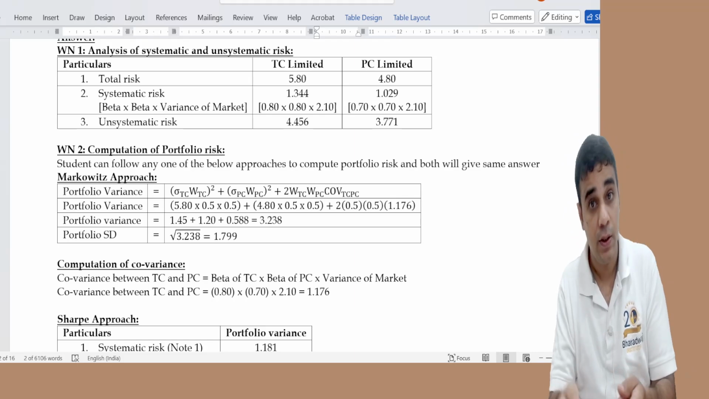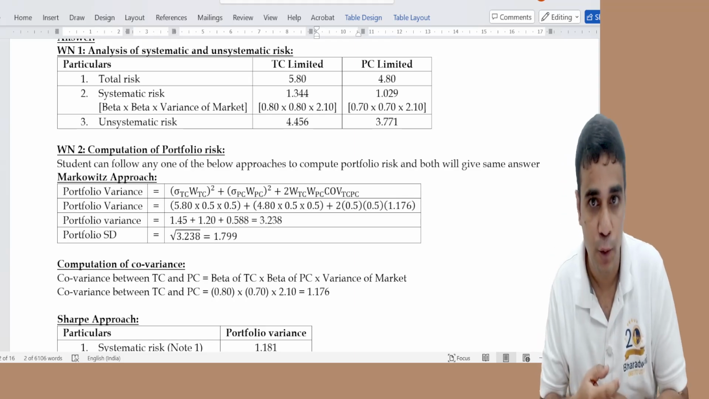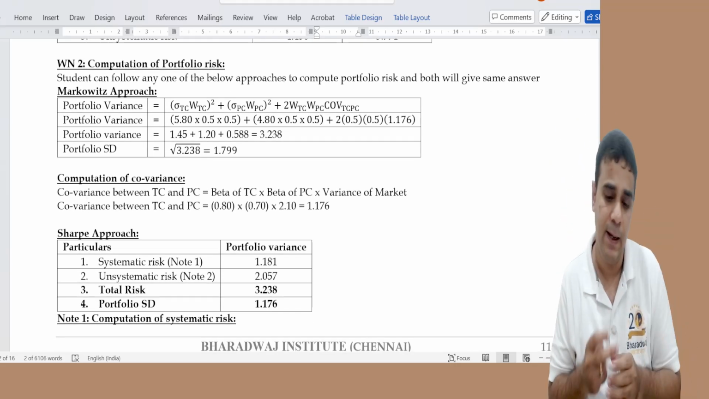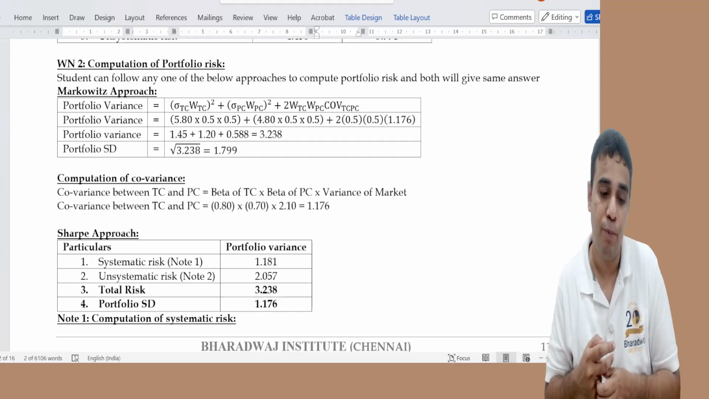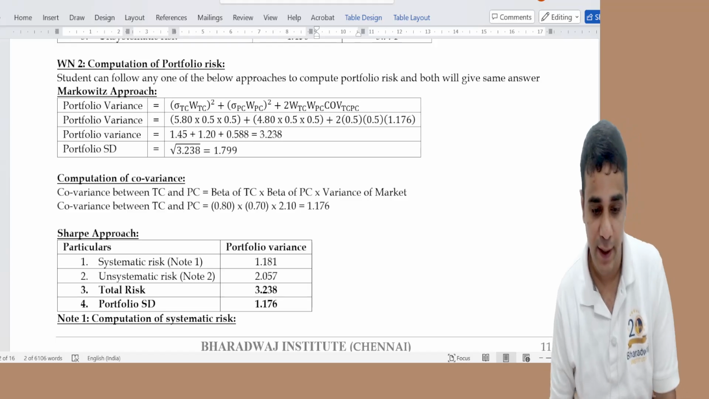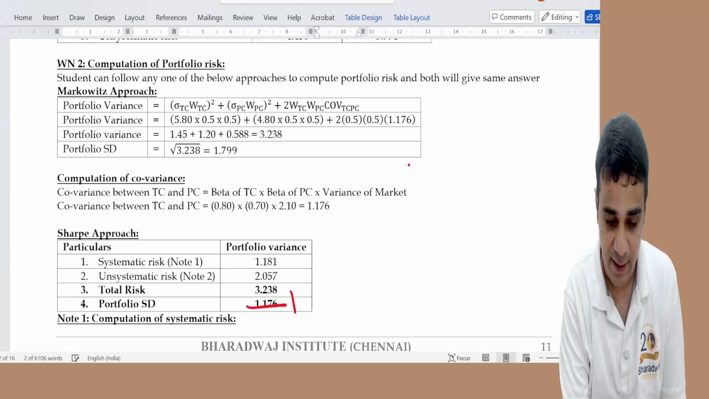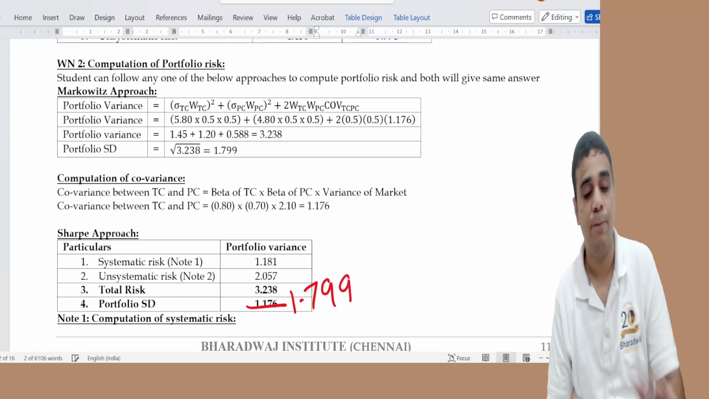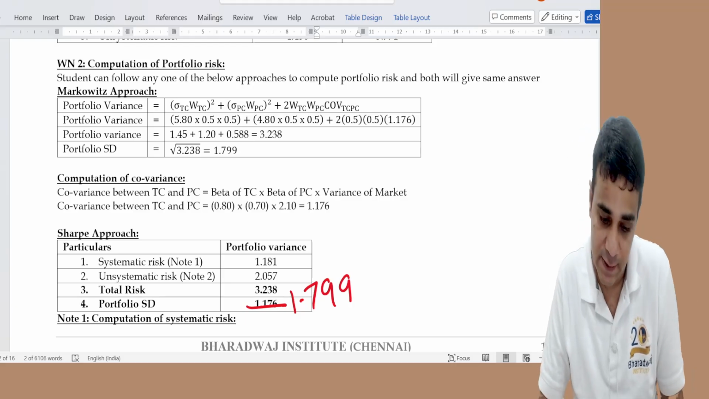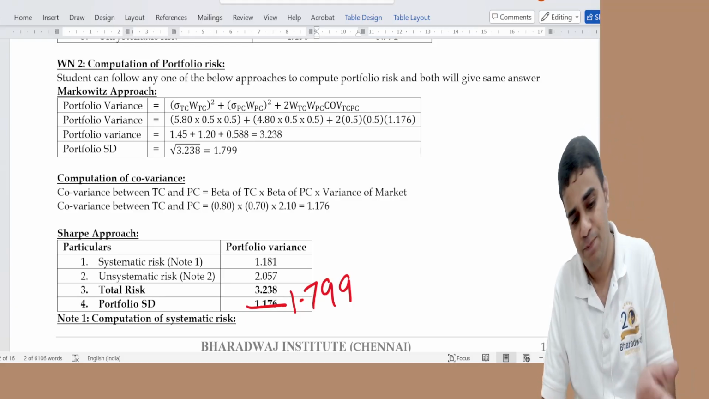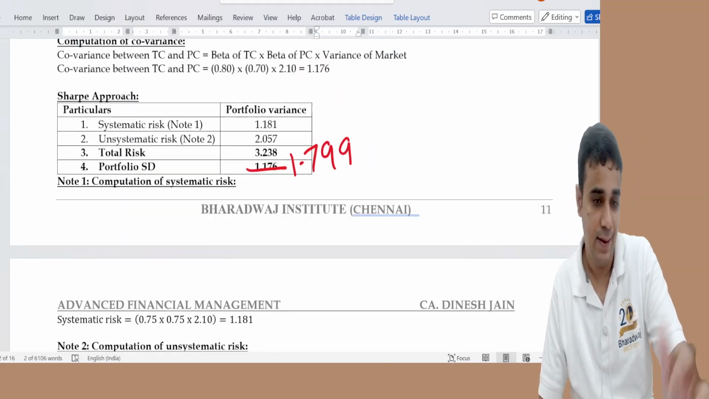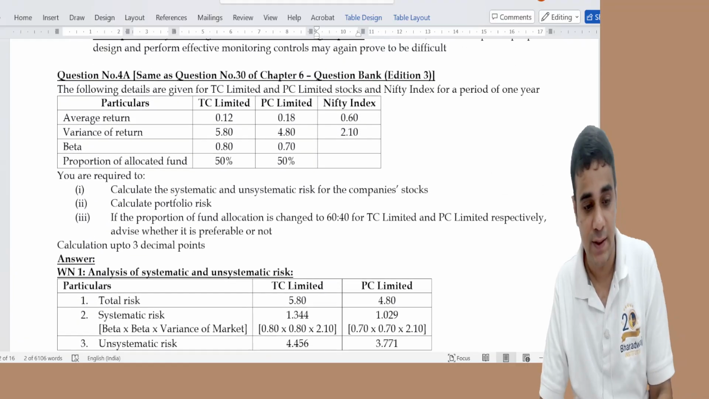Sharpe approach: systematic risk of the portfolio plus unsystematic risk of the portfolio, again the same answer, 3.238. I think there is an error here, sorry, this will be 1.799. Markowitz and Sharpe approach give the same answer, 3.238. The variance is the same, and standard deviation is the square root. I think this will clarify the doubt which a few students have asked me.